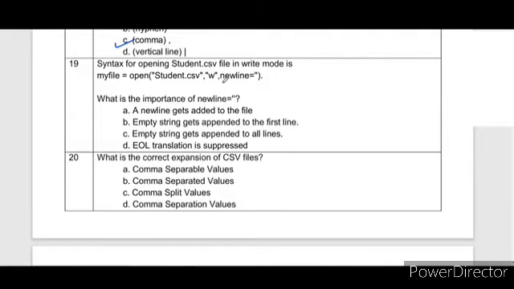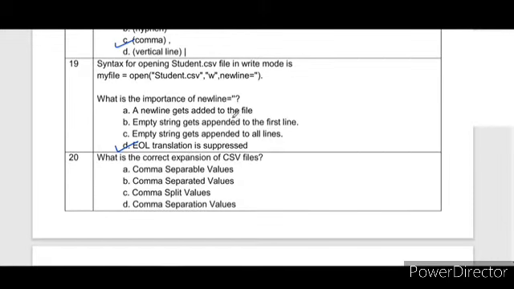student.csv, w, and newline character. What is the importance of newline here? Is it that a new line gets added? No. Empty strings get appended to the first line? No. Empty strings get appended to all lines? No. But yes, EOL, end of line translation, is suppressed.